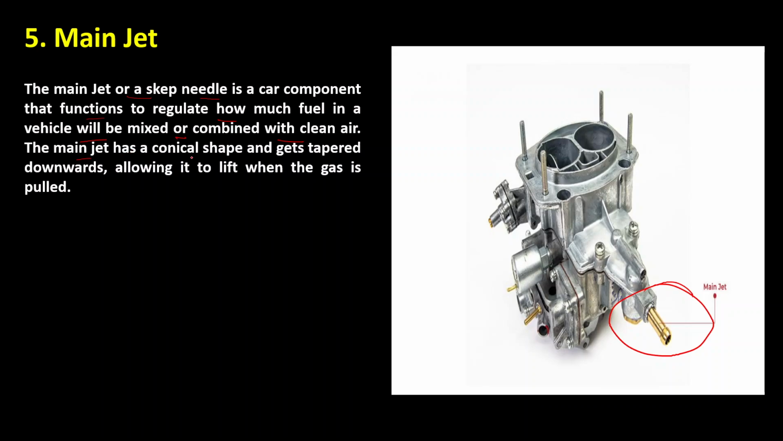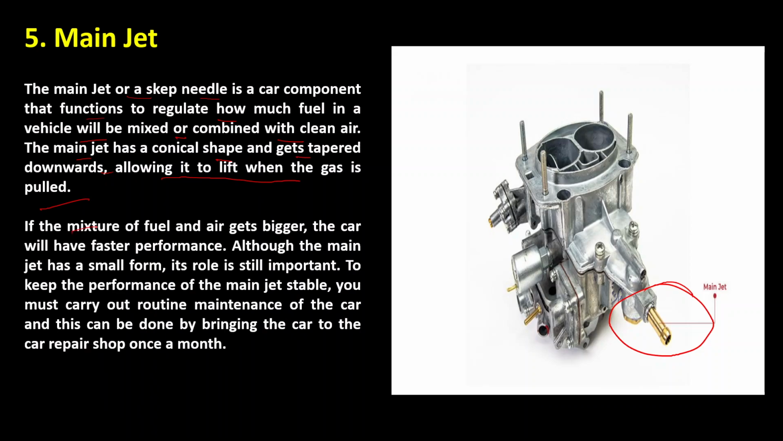The main jet has a conical shape, tapered downwards, allowing it to lift when the car is pulled. When the car gets pulled, it works here. If the mixture of fuel and air gets bigger, the car will have faster performance. Although the main jet has a small form, its role is still important.